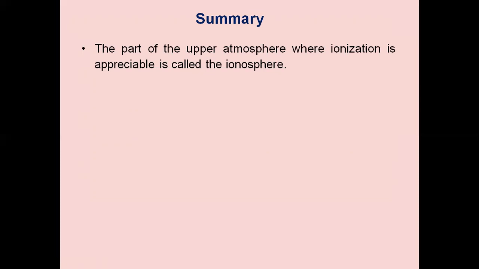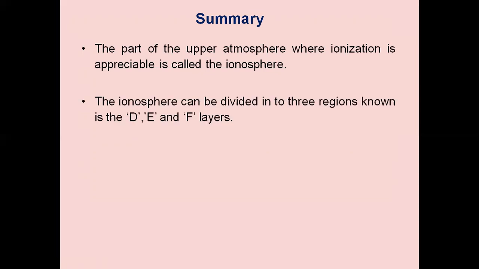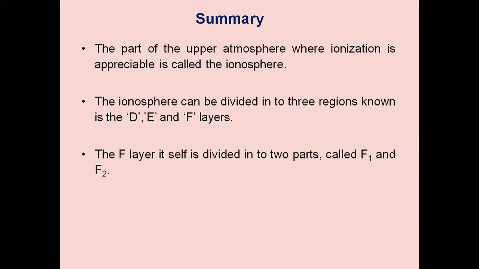The main important points of today's lesson: the part of the upper atmosphere where ionization is appreciable is called the ionosphere. The ionosphere consists of D layer, E layer, F1 layer, and F2 layer. During nighttime, F1 and F2 are combined, and we call it the F layer. The F layer is the most important layer, and it has two parts, F1 layer and F2 layer.